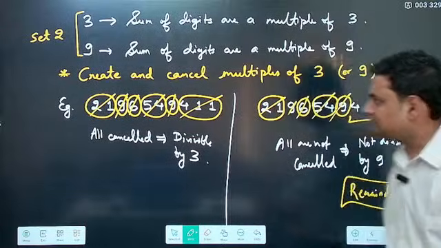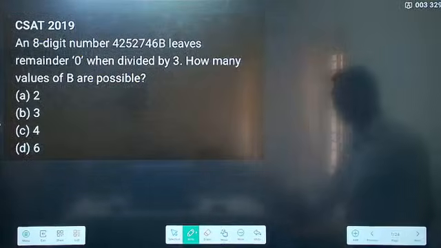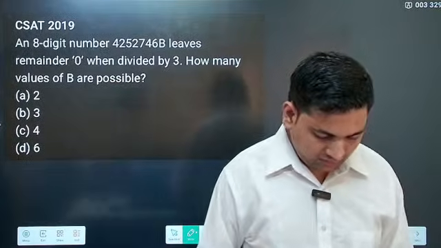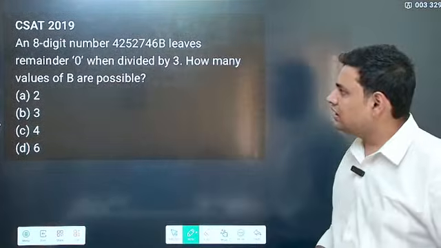Okay, then do this question. Try this question. This is from CSAT 2019.